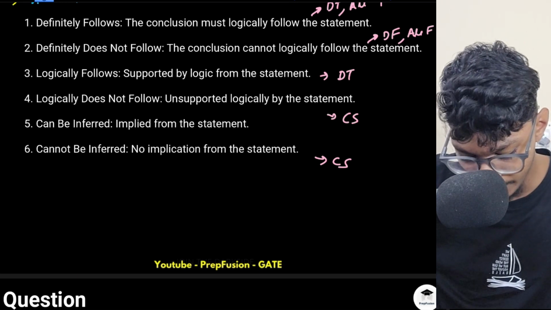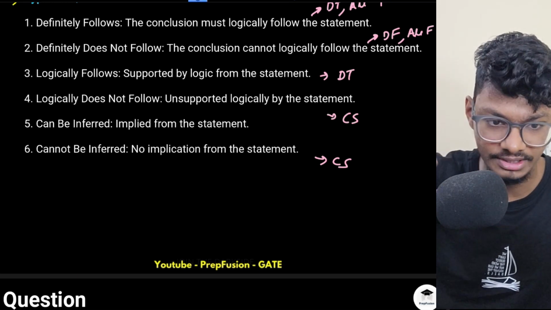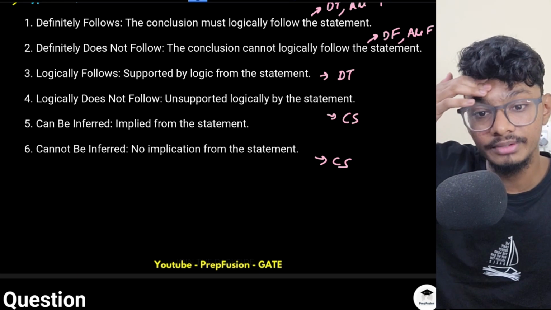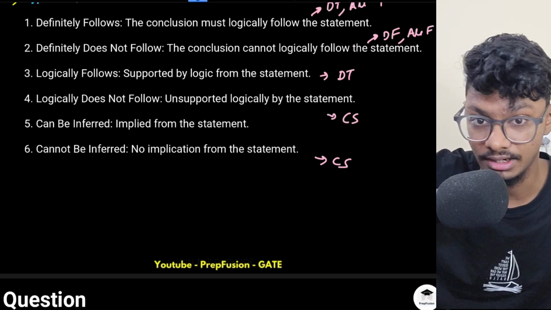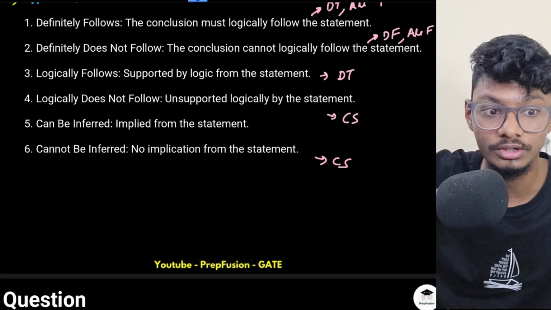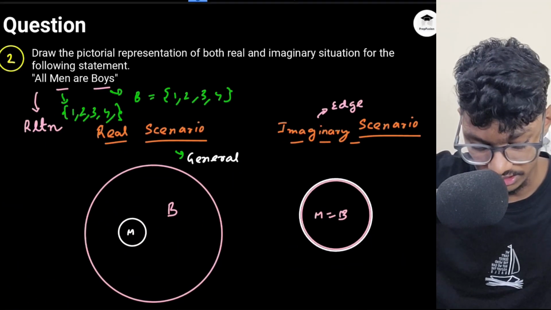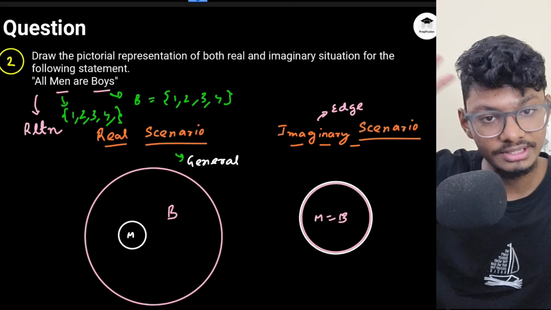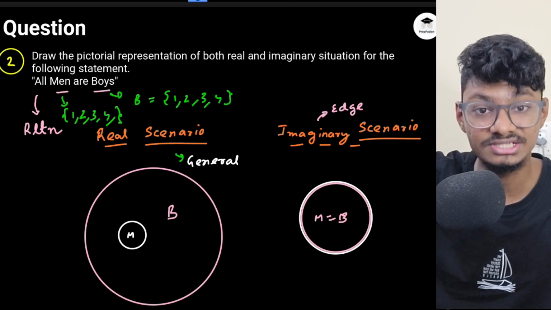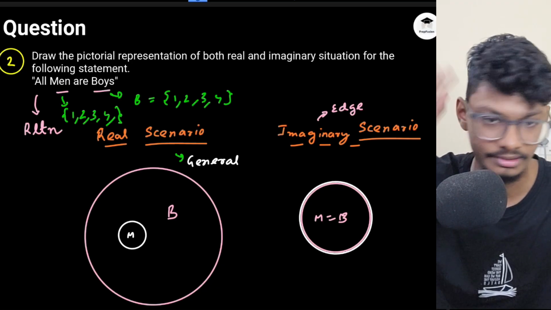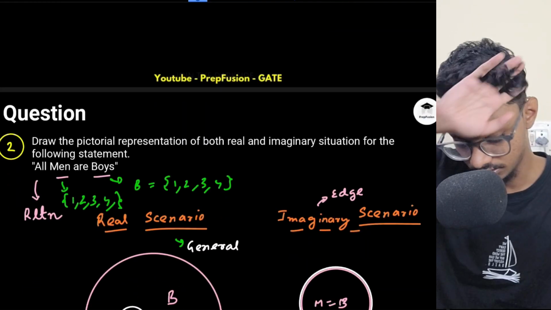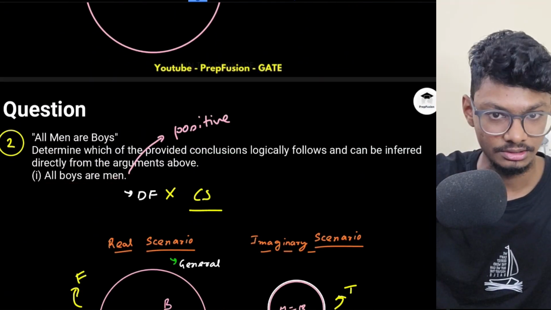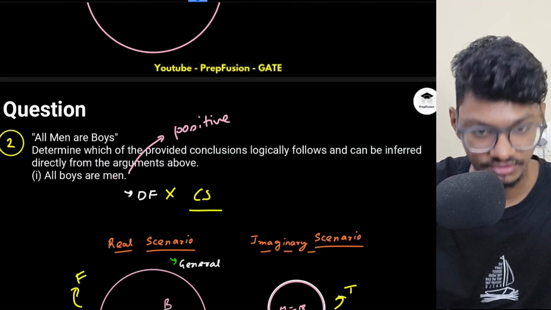Now, can be inferred means implied. Whatever the statement is saying, it can be inferred. There can be many things which can be inferred, like can't say, definitely true, or definitely false. Here it can say that all men are boys is definitely false. The conclusion can be like that also. So whatever we infer from the statement, all boys are men, from this what can we infer?